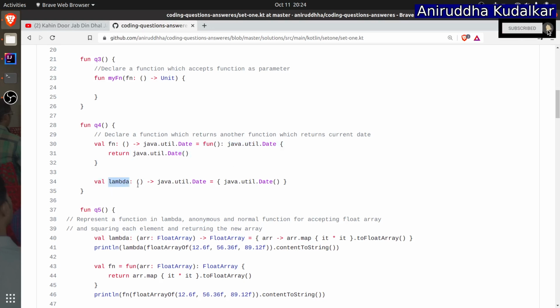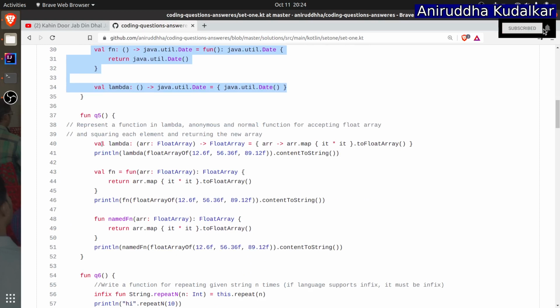Then lambda, again I have written. Lambda is a variable name which can be abc, pqr, xyz, whatever you want to give. Lambda is of type function. After the colon, the type is there. So lambda is of type function which accepts 0 parameters and returns the date. The brackets represent the lambda in Kotlin. Can you see, is equals to brackets and simply java.util.Date. So the meaning of these two lines is exactly the same, just the representation is different.